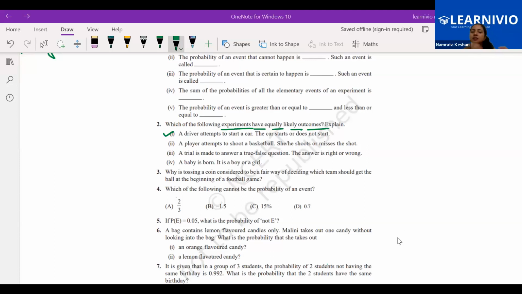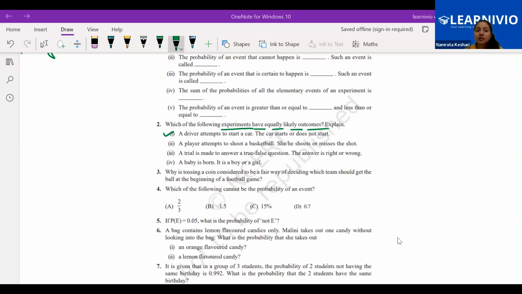We were discussing how to check whether the given outcome is equally likely, yes or no. Quickly we'll be covering it. First one: a driver is attempting to start the car, whether the car will start or it will not start. Is there a 50-50% chance, half probability? No. It depends upon the condition of the car, whether the car is in good condition or not. That's why this event is not equally likely.